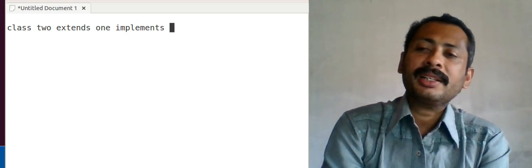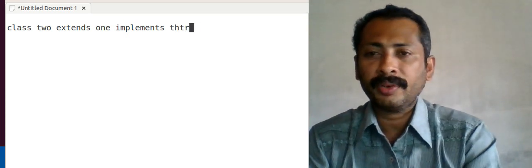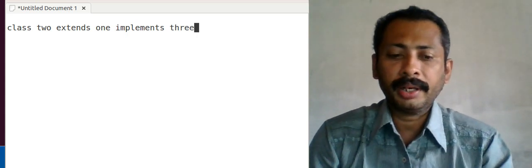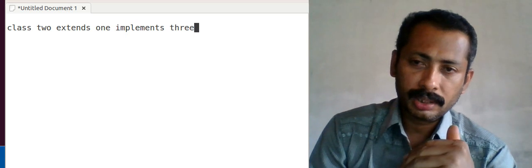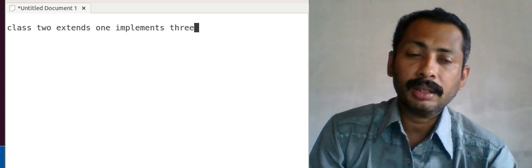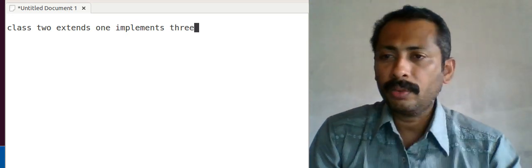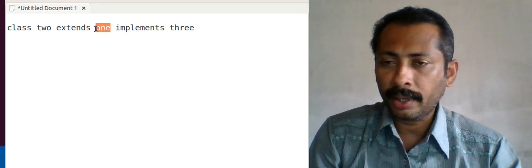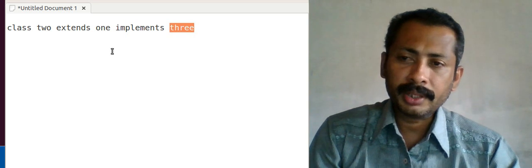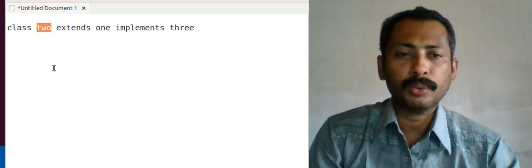So class 2 extends 1 implements 3. So this is the syntax for deriving one class from a class and an interface. We have a class named 1 and we have an interface named 3, and from this class and interface we are deriving class 2.